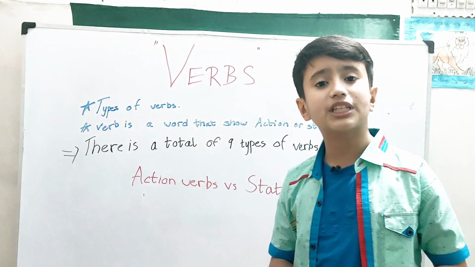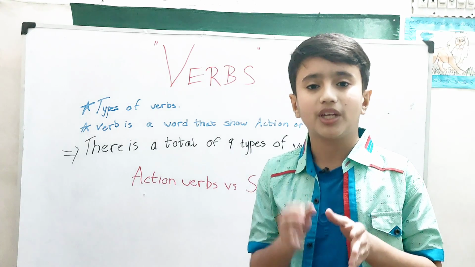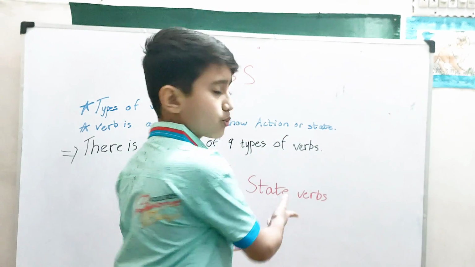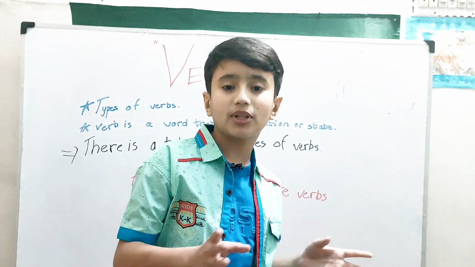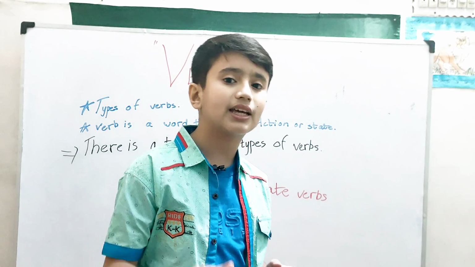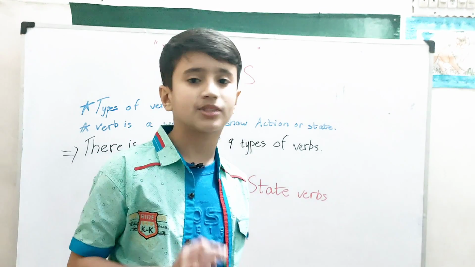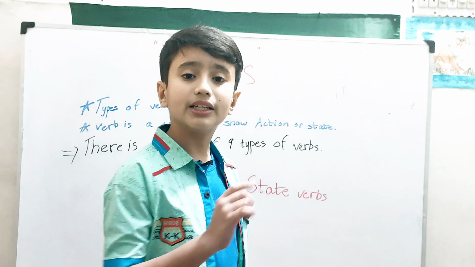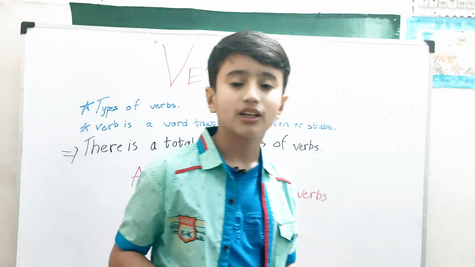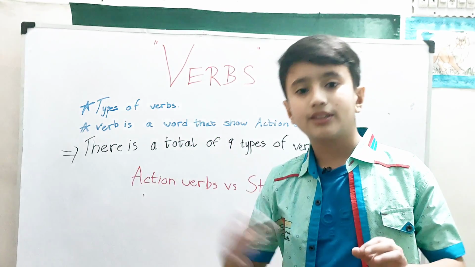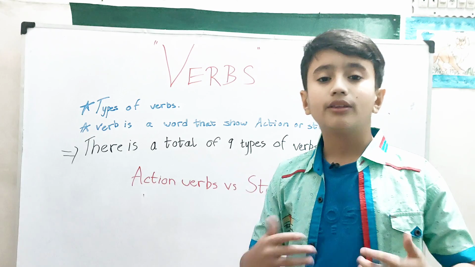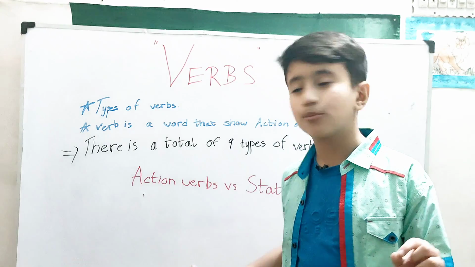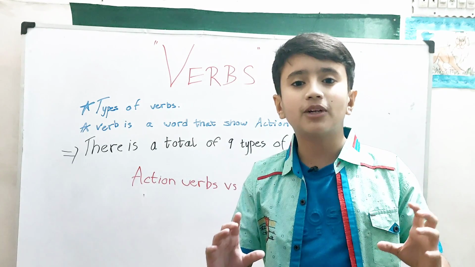Now state verbs. State verbs are actually quite weird if you ask me. They are like is, am, are. Is, am and are. These are state verbs. Now there is a big chaos in people's minds. They think that when there is a state verb, there has to be an action verb or another type of verb there. But no, there doesn't need to be any other verb there except the state verb. Like he is laughing, he is running, he is working. They are going. They work, they love to work. Now love is also a different type of verb here. There are multiple different types of them.